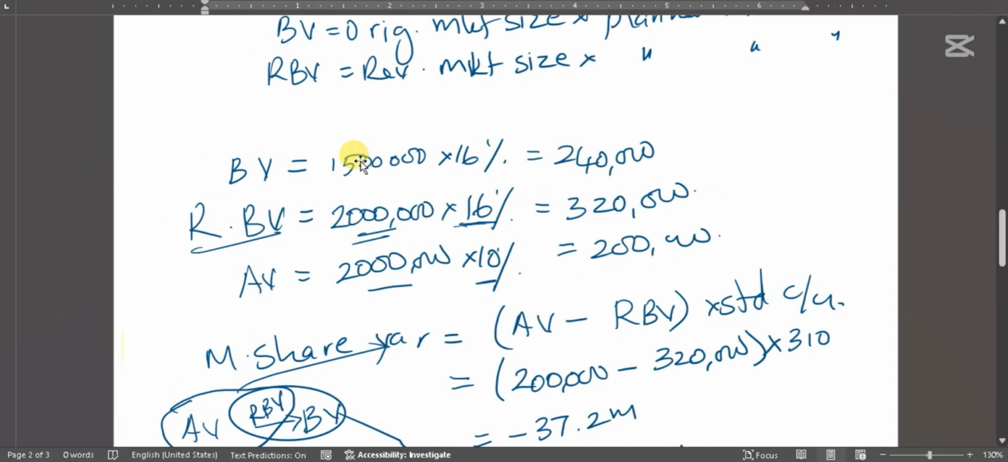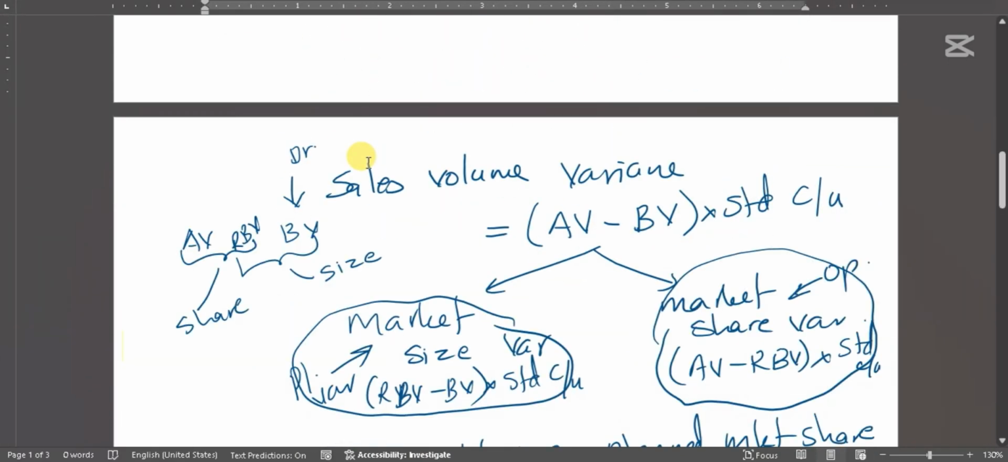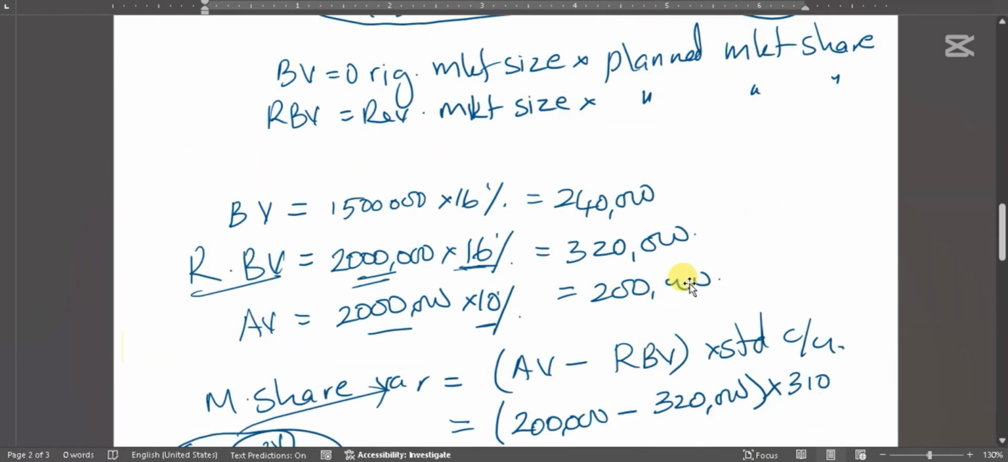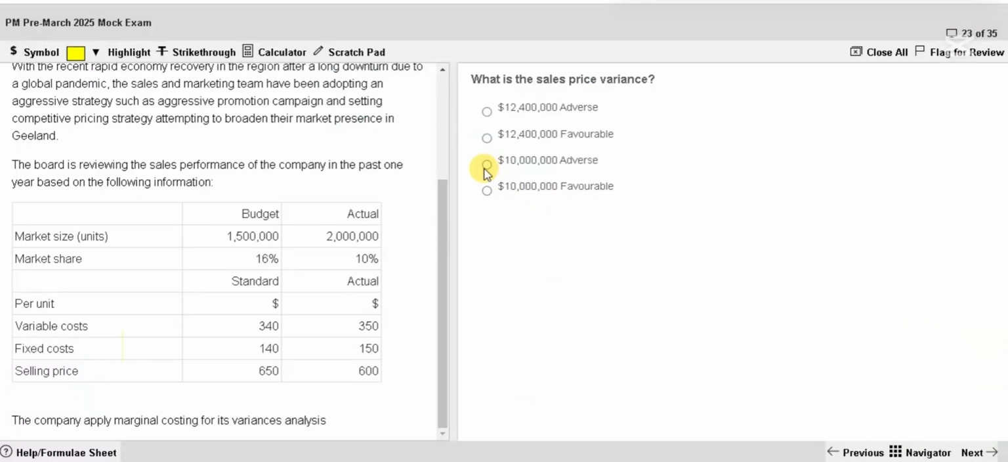What is actual volume? I have written somewhere. Actual volume here is 200,000. So that's going to be 2 million, 10 million, is it? Minus 10 million. Do we have the answer? 10 million adverse. Minus 10 million. Easy.